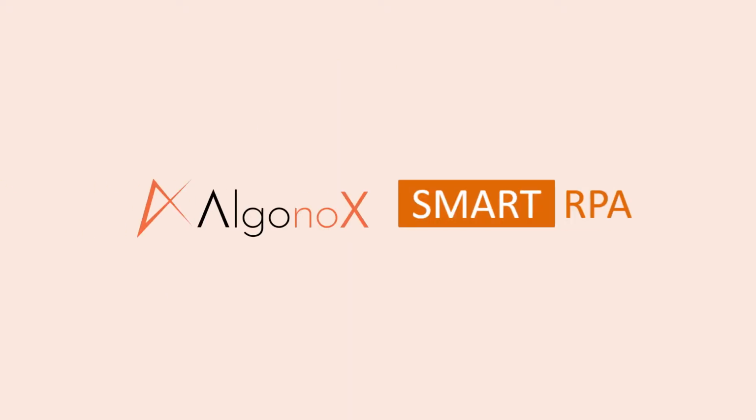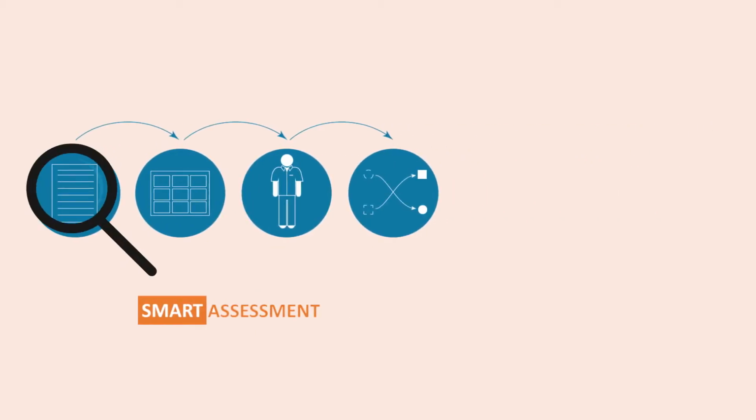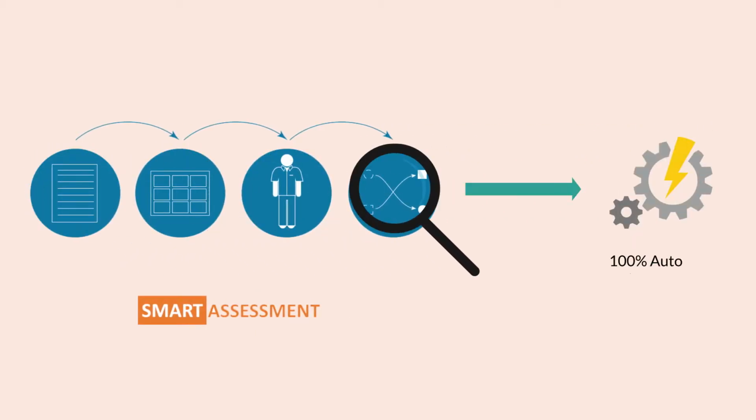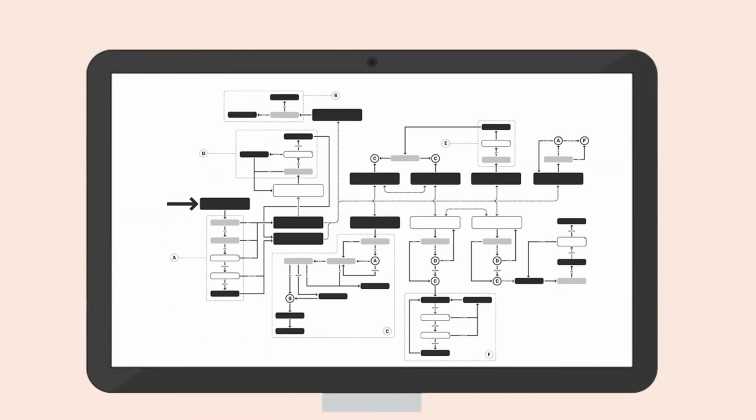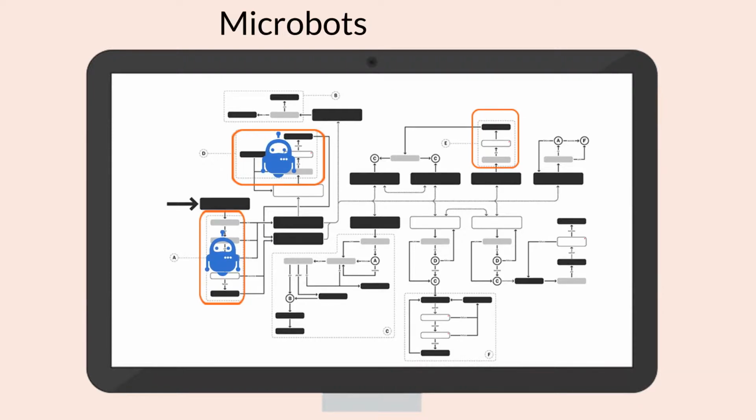Introducing AlgonoX Smart RPA. It is a scientific approach for assessment, which identifies 100% automation opportunities. It also suggests the possible modularity in the robotic implementation. We deploy microbots at such places, which gives a high robotic yield.